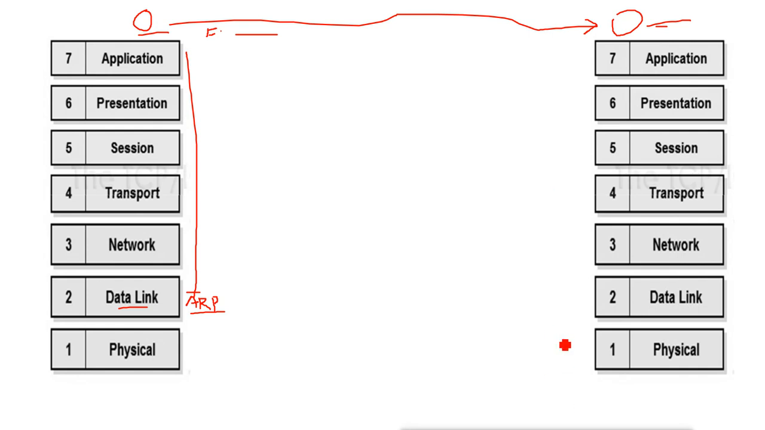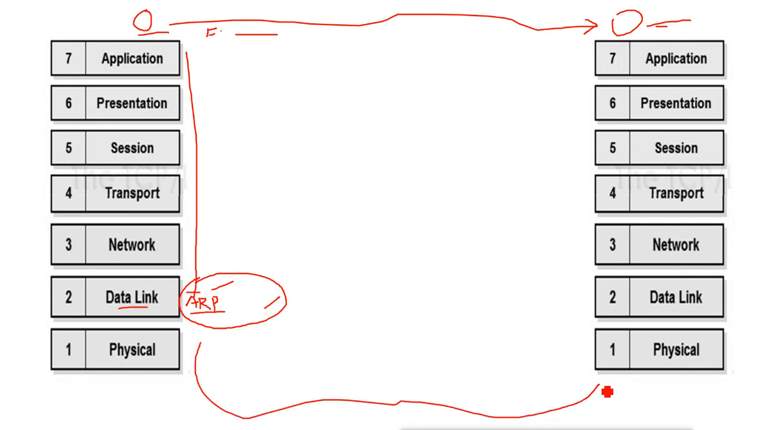Now when this machine gets the MAC address, it will create the packet and encapsulate it, adding the source MAC address and the destination MAC address of this machine, and only then does the packet go out and reach the destination machine. But remember, when it is a switched network, it will not go directly. It will go to the switch first, to this port.